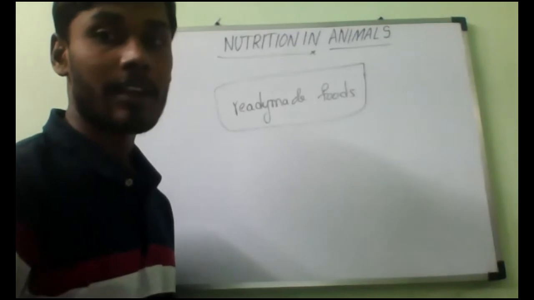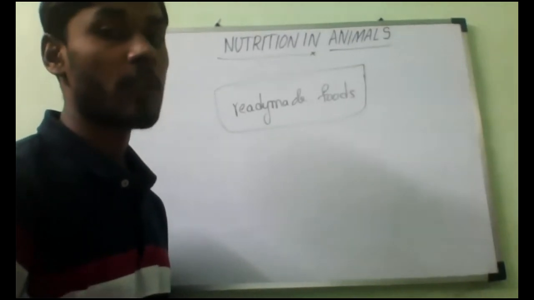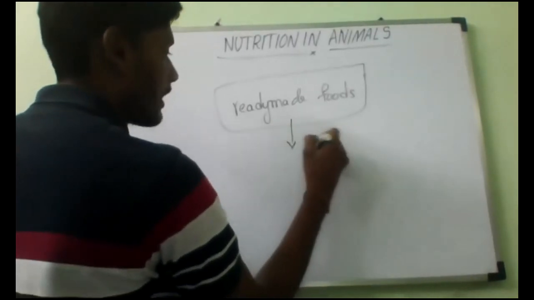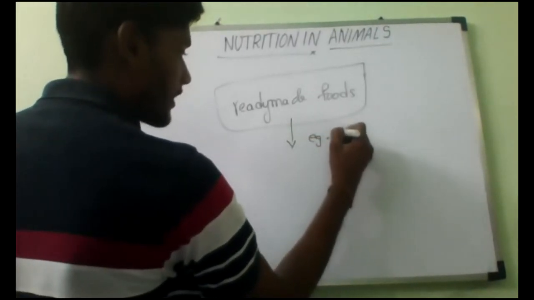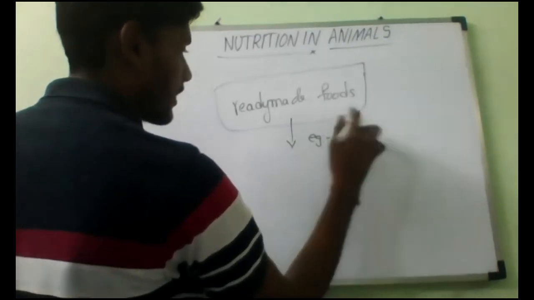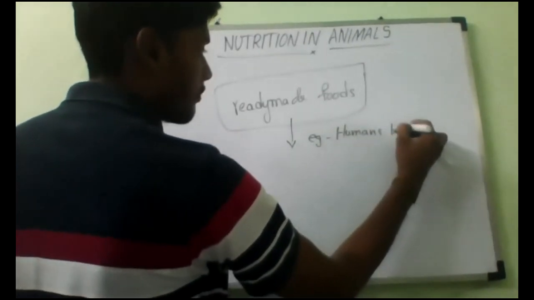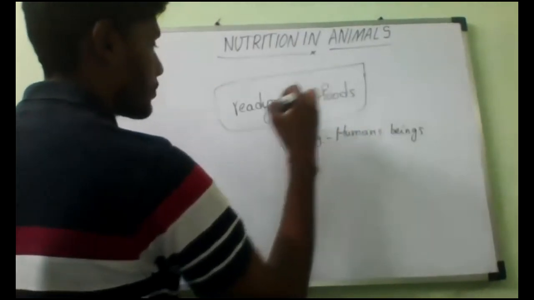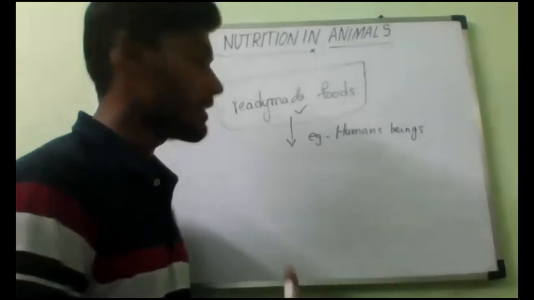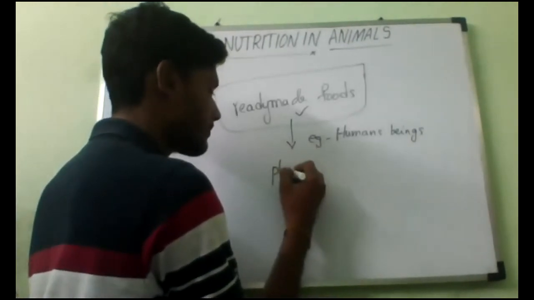If you observe this ready-made food, where does it come from? Let me consider humans as an example. We get ready-made food from two places. One is from where? Plants. Very good. Next one: animals.